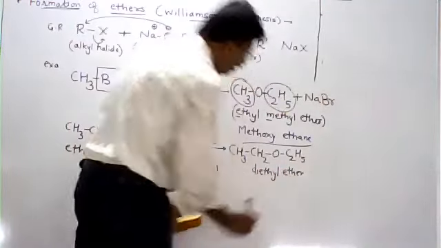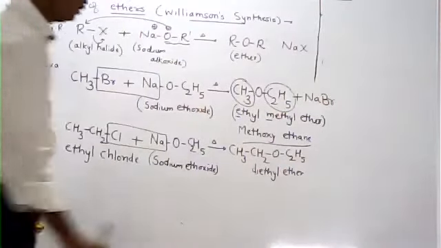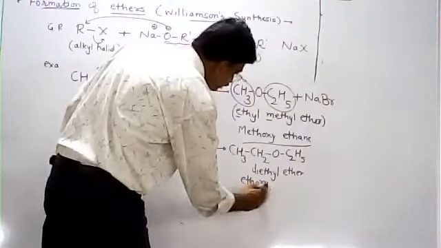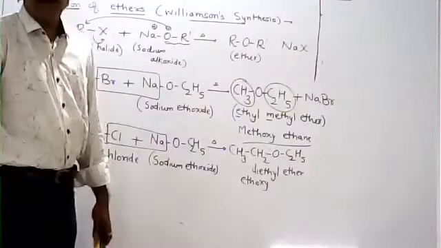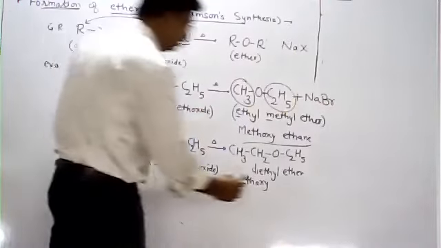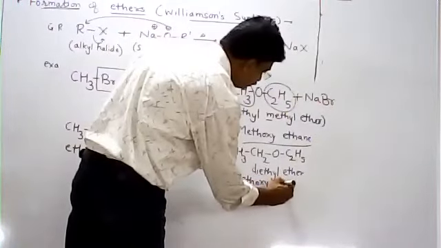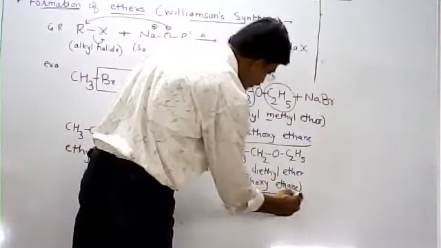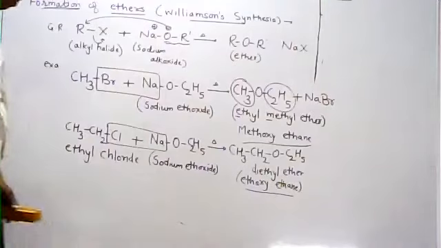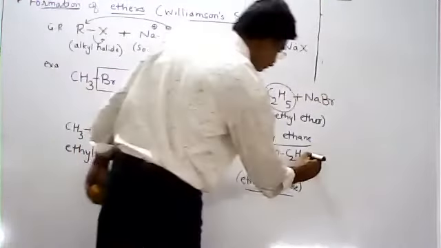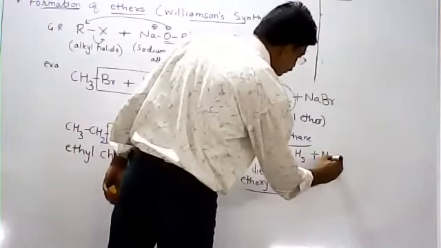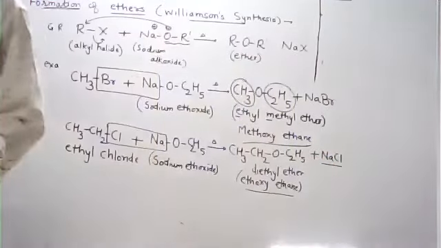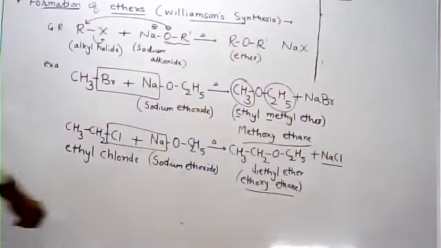And we know very well the IUPAC name. There are two ethyl groups. One ethyl group is considered to be the alkoxy part, so it's ethoxy, and the other ethyl group is considered to be the alkane part. So its name is ethoxyethane. And the byproduct formed is sodium chloride, NaCl. NaCl is the byproduct.